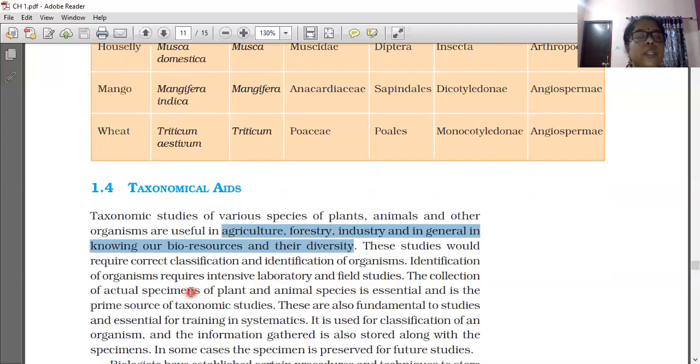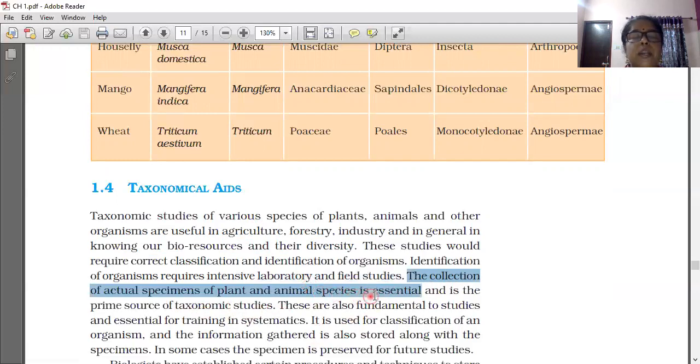The collection of actual specimens of plant and animal species is essential and is the prime source of taxonomic studies. So which is the prime source? The collection of actual specimens. During field study, we have to collect the actual plant specimen or animal specimen.